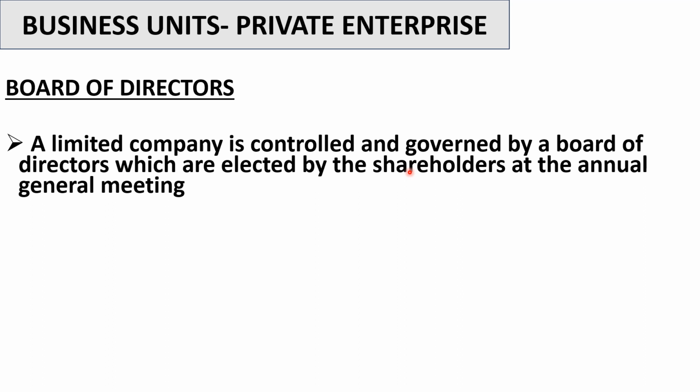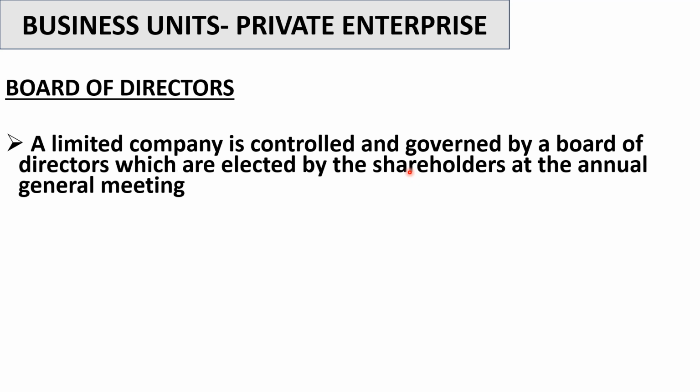The shareholders are people who bought shares in that company when the prospectus was advertised. Remember, the prospectus was advertised so that money is raised to invest in that company. Once that prospectus was advertised, people were interested, applied, and of course bought shares in the company. Those people who bought shares are now the shareholders. These are like the owners of the company. Now the shareholders are going to select the board of directors.